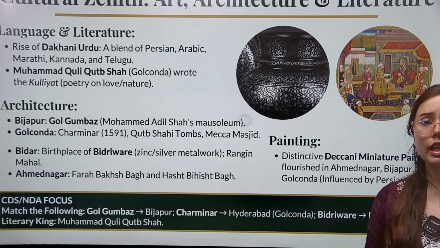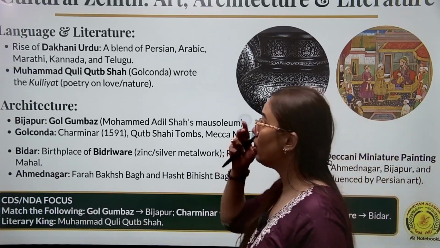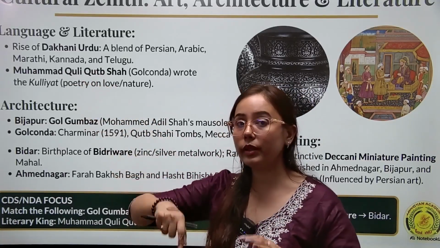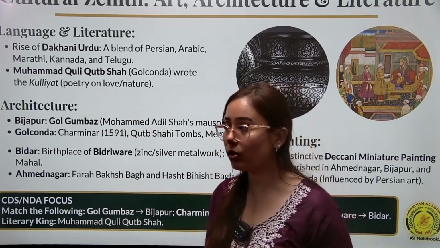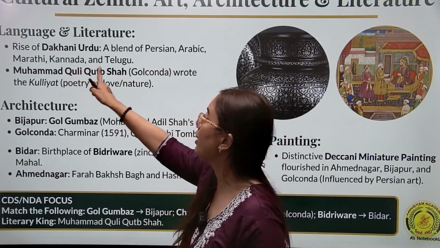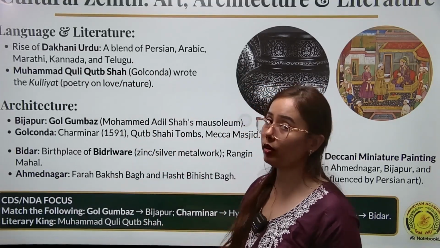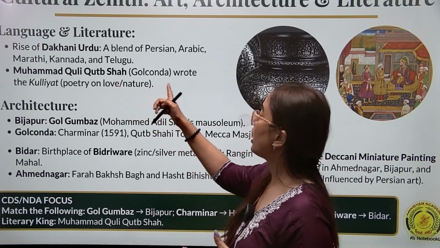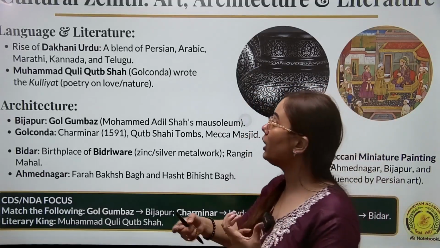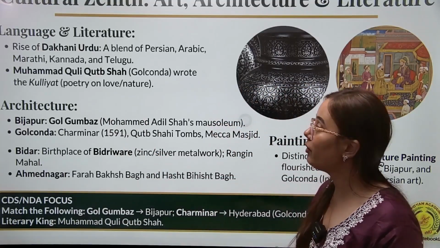Now, if we talk about some art and culture of this Deccani Sultanate, their contribution, then we have to talk about the language of Urdu, Dakhani Urdu, meaning the South Indian Urdu, because as I said, the Deccani Sultanates were Muslims. So the language of Urdu will be developed here. This will be a blend of Persian, Arabic, Marathi, Kannada, and Telugu because it is South India. So this unique type of Dakhani Urdu will be developed during this time. Then Kuli Qutub Shah wrote the Kuliyat, poetry on love and nature. This is a type of poetry that will be developed during the time of Kuli Qutub Shah, called Kuliyat poetry, based on love and nature.